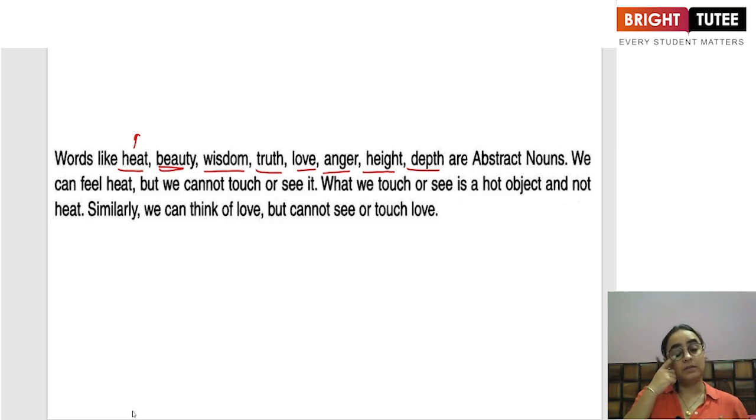Similarly, beauty. We can see a beautiful girl, we can see a beautiful man, but we cannot touch the beauty. Similarly, wisdom, our intelligence, it can only be felt by us, experienced by us, but not touched. Same is with truth, love, anger, height, depth. All these are abstract nouns. So these, my dear students, were the 5 types of nouns: common, proper, abstract, collective, and material.